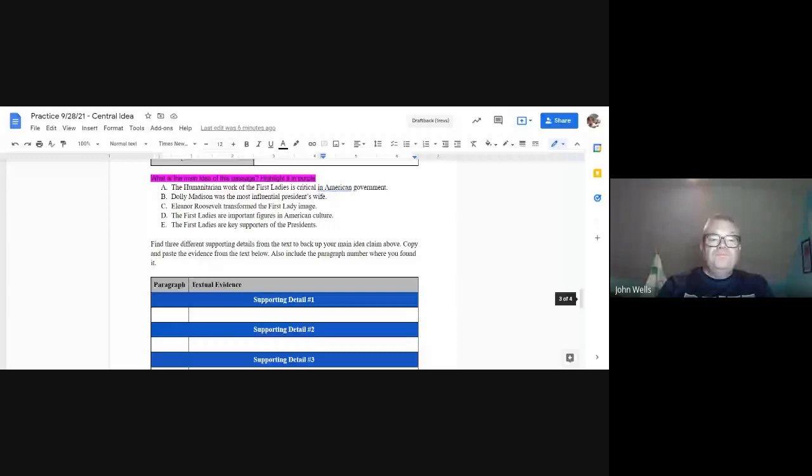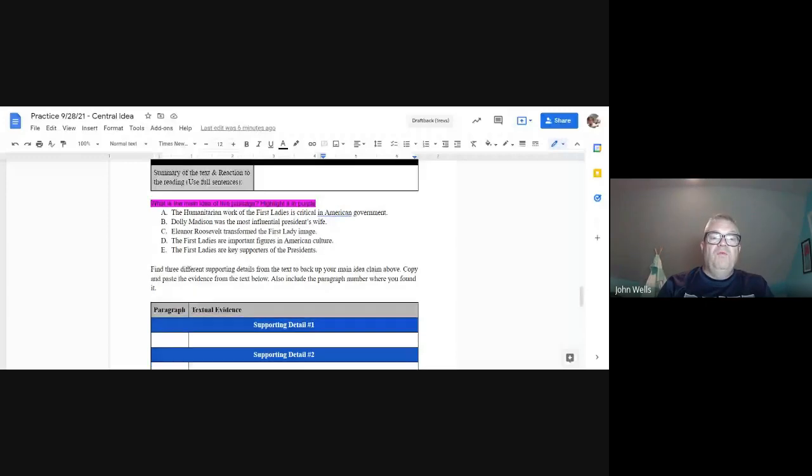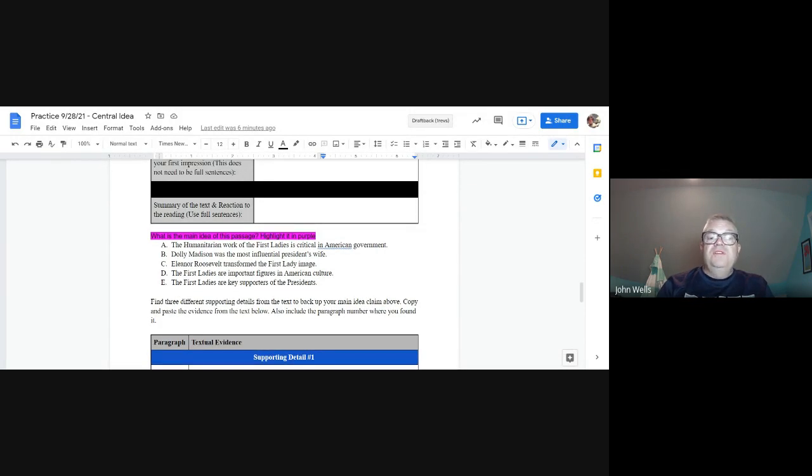At the bottom, a couple quick questions here. One, what is the main idea of this passage? So you just highlight it in purple using that same color that you already did, right? Oh, I'm sorry, I forgot. You do the summary, just like what we did before. You summarize the text, right? You put the text in your own words, like a few sentences, like a paragraph.